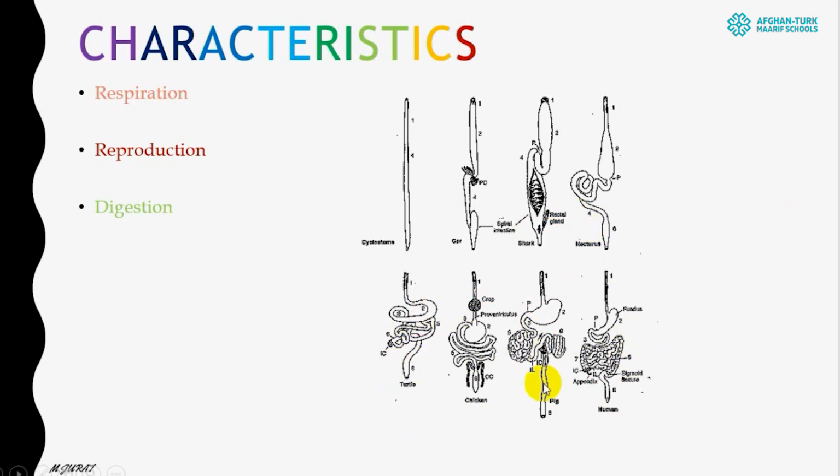They have different structures, like their stomach, intestine, and rectum. According to their different structures, they have different digestion processes, but all of them are digesting food.